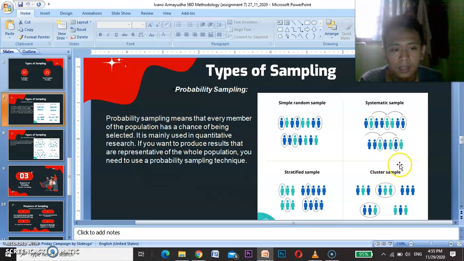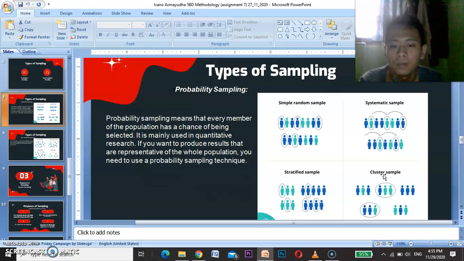Okay, for the last is cluster sample. A cluster sample also involves dividing the population into subgroups, but each subgroup should have similar characteristics to the whole sample.